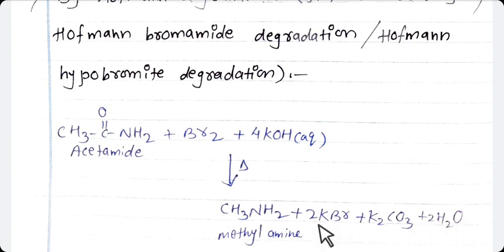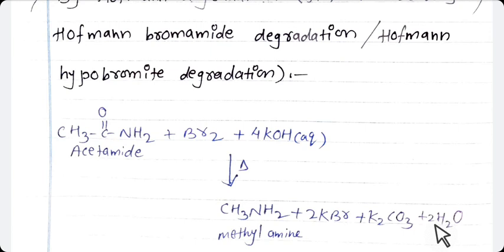Students see, from 4 potassium atoms 2 react with 2 bromine, so bromine is completely used here, and from 4 potassium, 2 are used, so 2 are remaining. These 2 potassium atoms react with 1 carbon atom and 3 oxygen atoms and form potassium carbonate. From 5 oxygen atoms 3 are used here. The 2 oxygen atoms which remain react with 4 hydrogen atoms and form water molecules. So this is the 6th method for the preparation of amine.